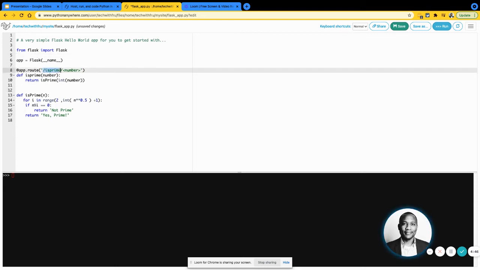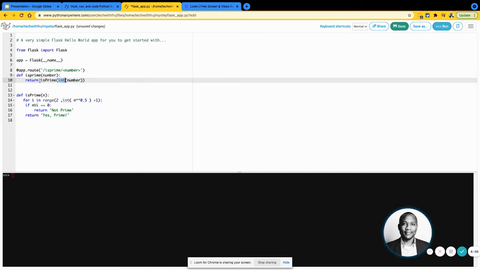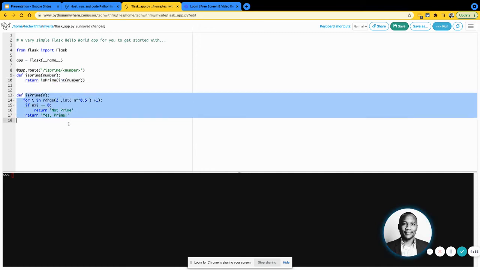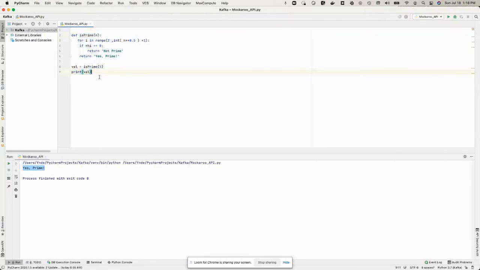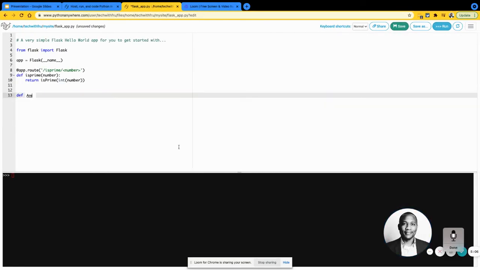I'm going to define an endpoint called is prime, and it's going to take in a number. And once I get that number, so this is the implementation of that endpoint, I'm going to send this to this function, which is going to check if it's prime. So basically the function that we had from our desktop. And this could be any logic you have on your desktop. Bring it in here.